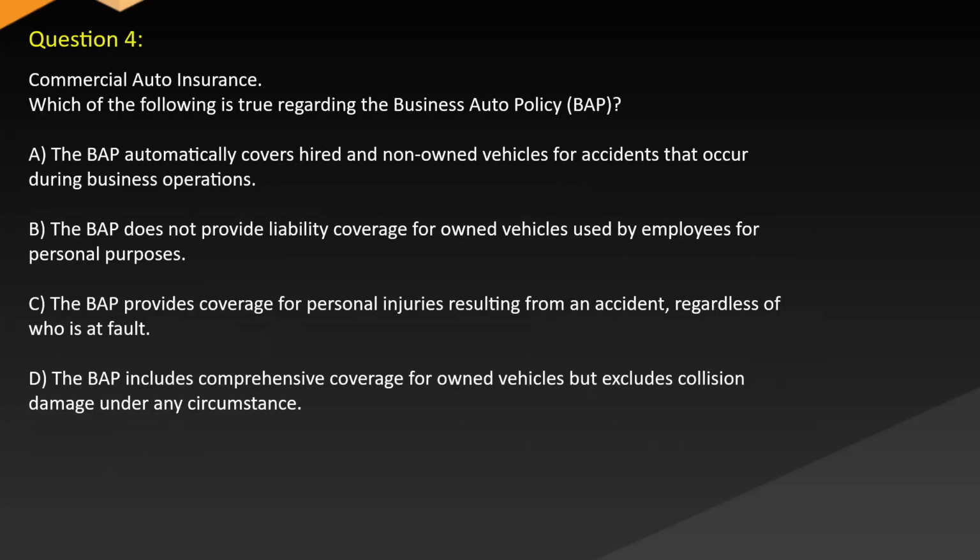Question 4. Commercial auto insurance. Which of the following is true regarding the business auto policy? A. The BAP automatically covers hired and non-owned vehicles for accidents that occur during business operations. B. The BAP does not provide liability coverage for owned vehicles used by employees for personal purposes.